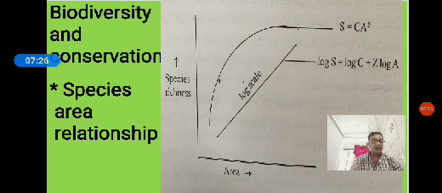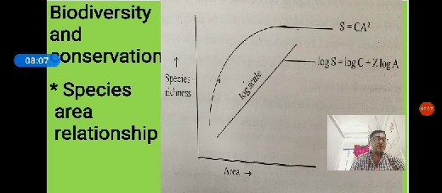The curve is explained by the equation log S equals log C plus Z log A, where S represents species richness, A represents area, Z represents the slope of the line, or in mathematical terms the regression coefficient, and C represents the intercept.